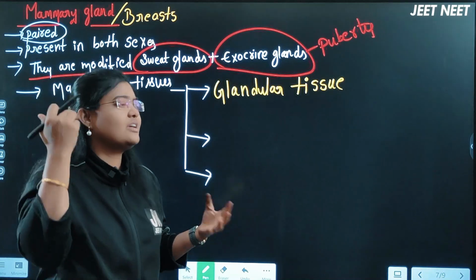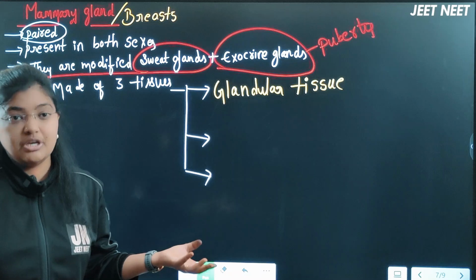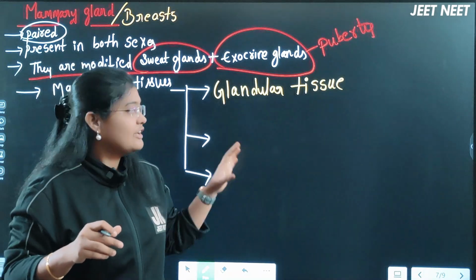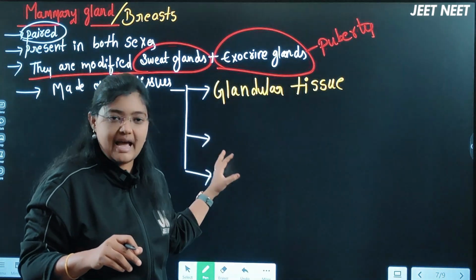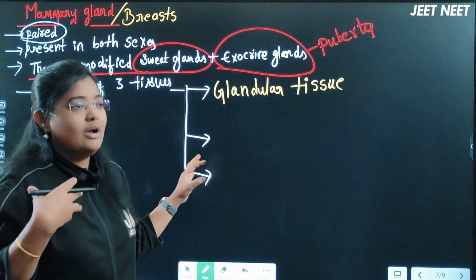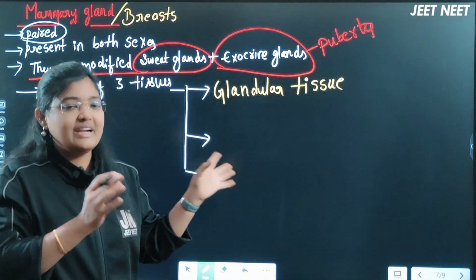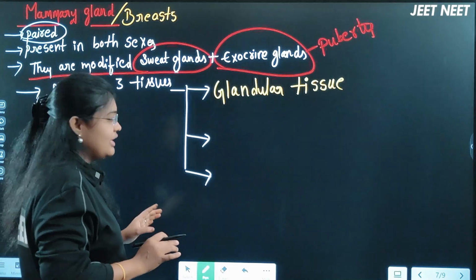It is there in the NCERT and we can read it, but remembrance is very important. If you see something visually, in a diagrammatic manner, you will easily remember. That is what I am trying to help students with, so that every point of NCERT is remembered in a diagrammatic way. First one, glandular tissue.